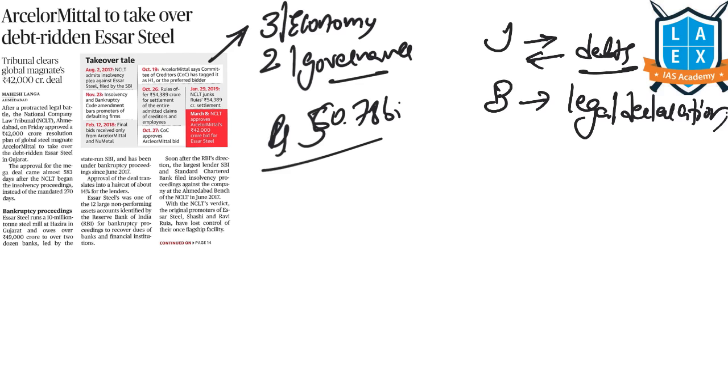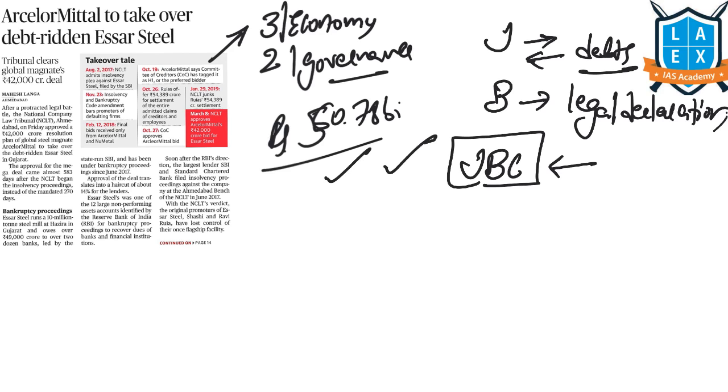Now, there are so many banks which have given loans to this Essar Steel. Under this Insolvency and Bankruptcy Code, which has brought in a new resolution process for these kinds of insolvency issues, whether the creditor or the debtor, anybody can approach the adjudicating authority to get this dispute resolved.